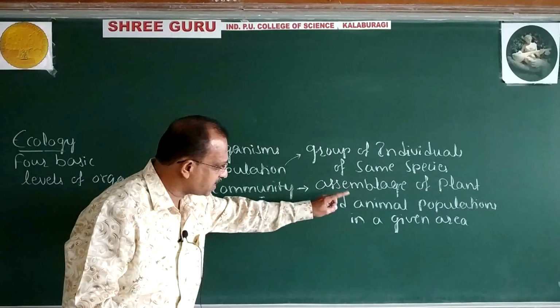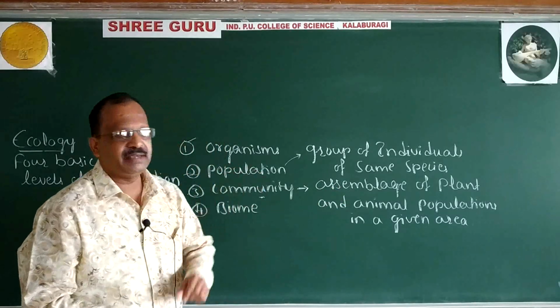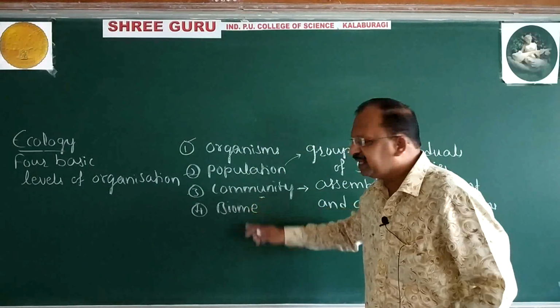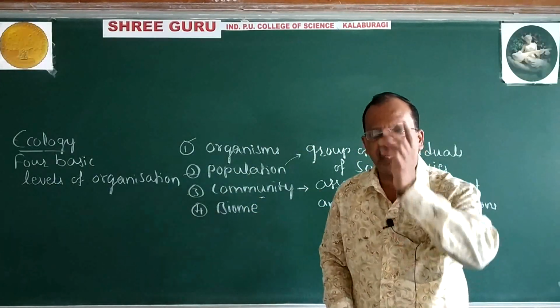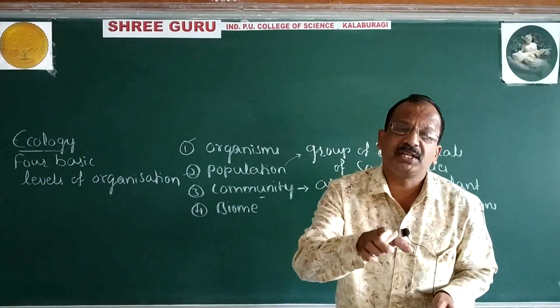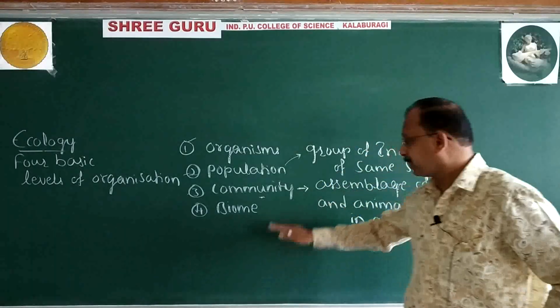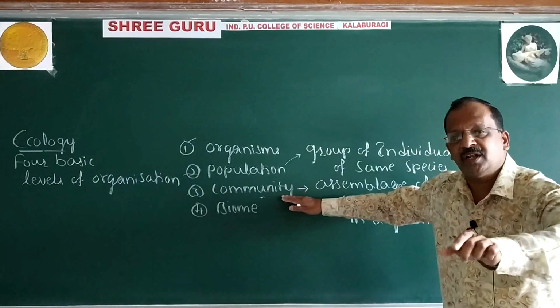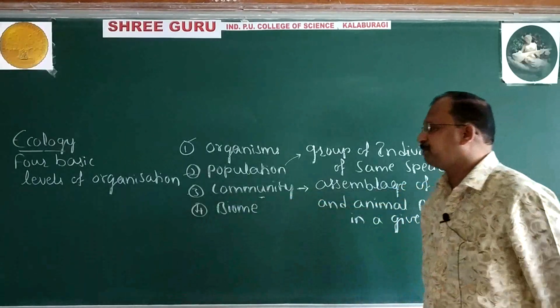Group of plants and animal populations in a given area. One more definition: community is a localized association of several populations of different species.